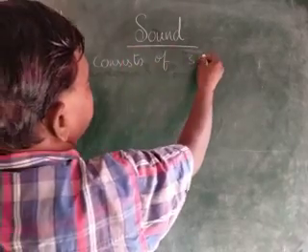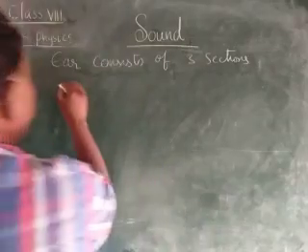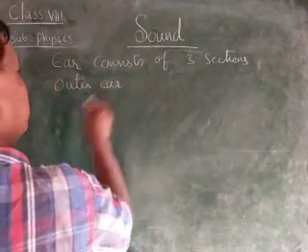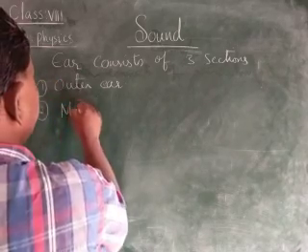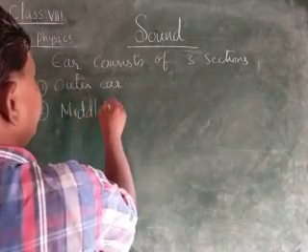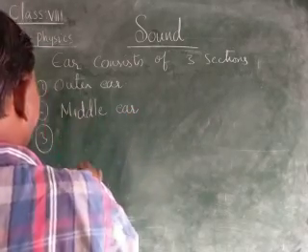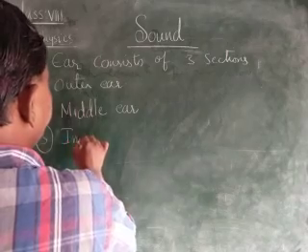What are the three sections we have here? Outer ear, middle ear, not Y-E-A-R, children, it is E-A-R. Okay, the outer ear, middle ear, and the inner ear.